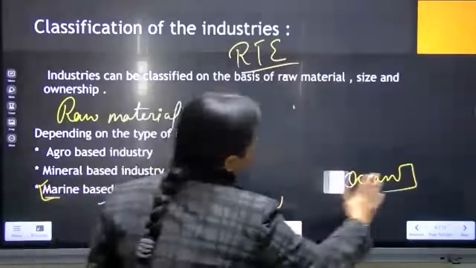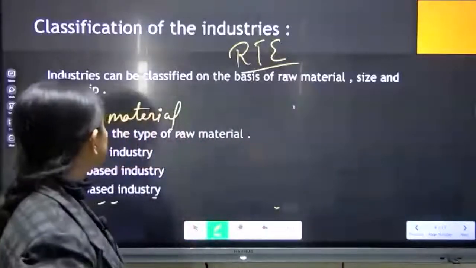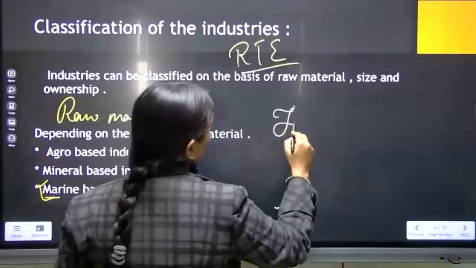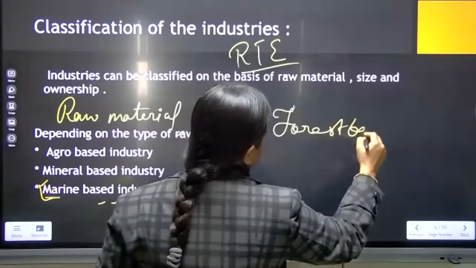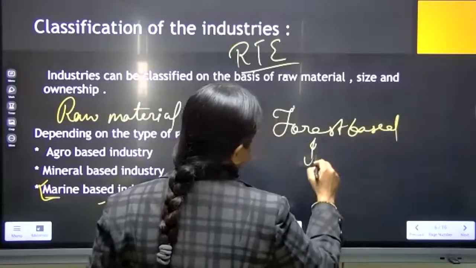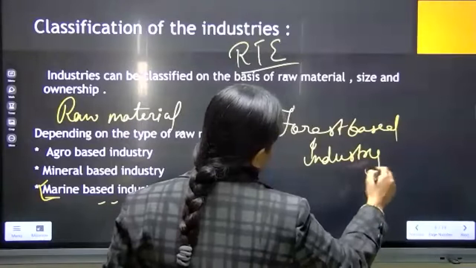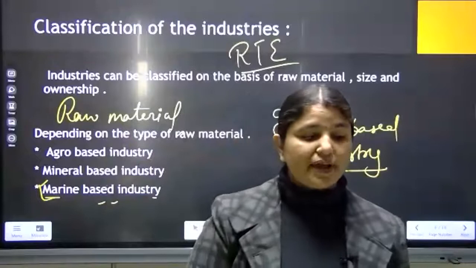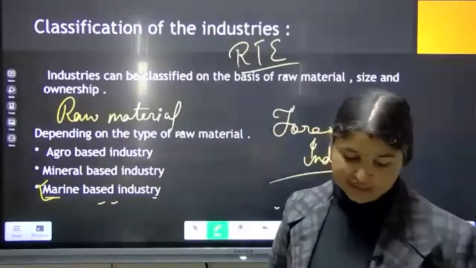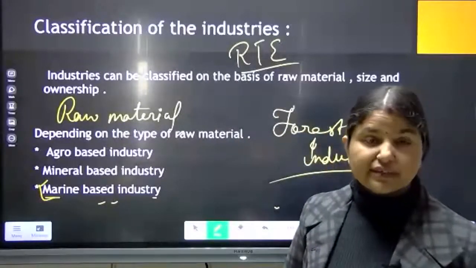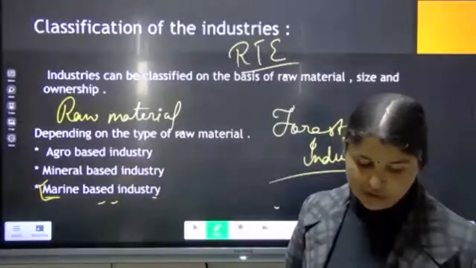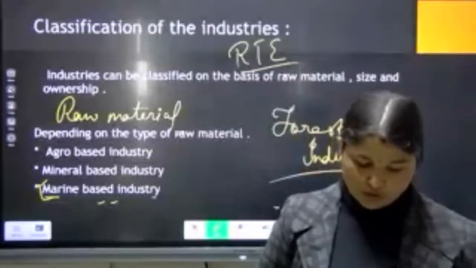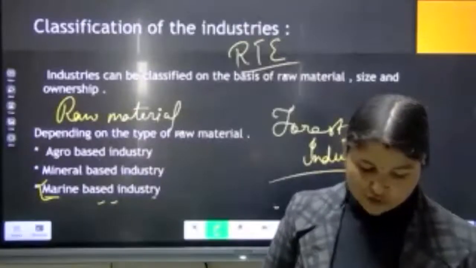Now the last topic, the last classification of the raw mineral industries, is forest-based industries. Forest-based industries are the industries which work with the products of the forest. For example, they make paper, books, notebooks, medicines, furniture, buildings, etc. One word given in your book is pharmaceutical.